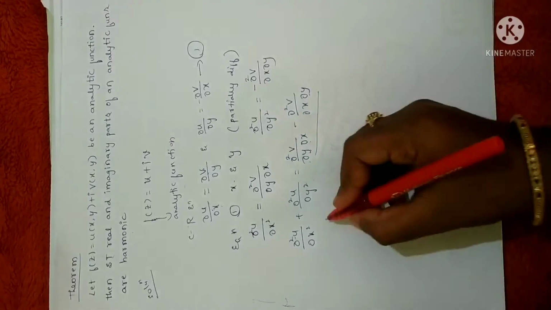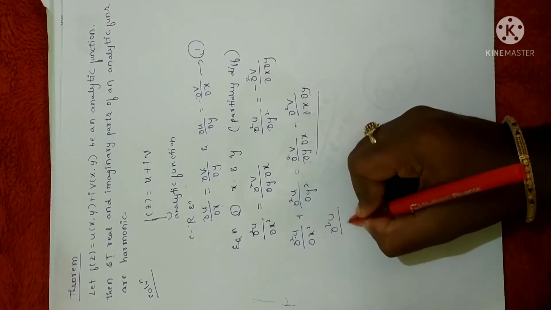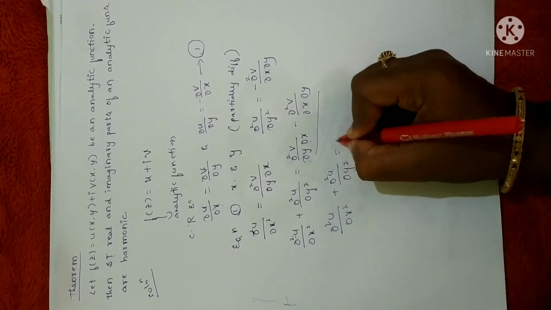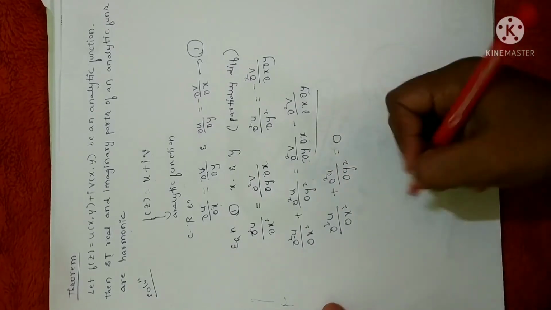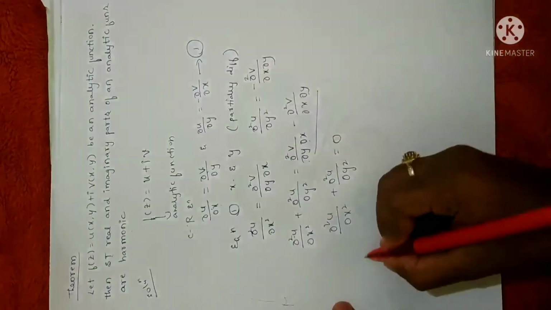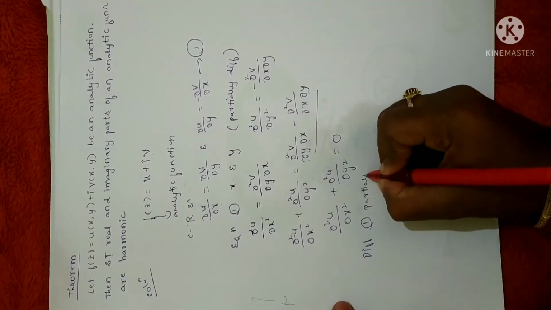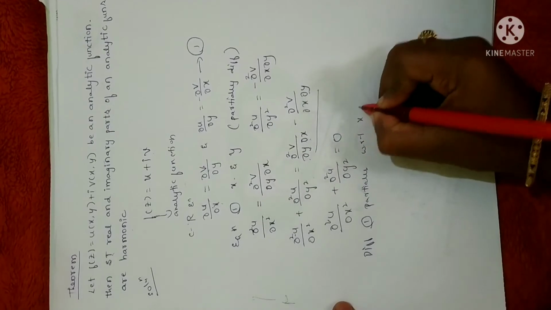So we can subtract these two. So you will get ∂²u/∂x² + ∂²u/∂y² = 0. Again I am going to differentiate one partially with respect to x and y.